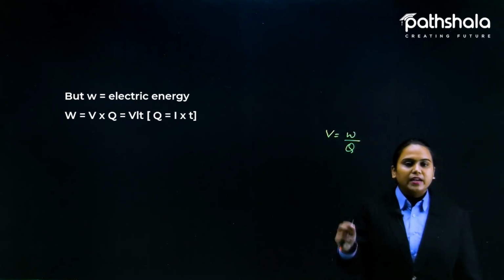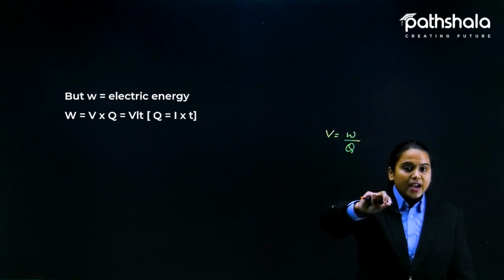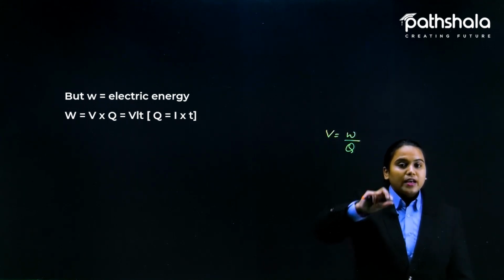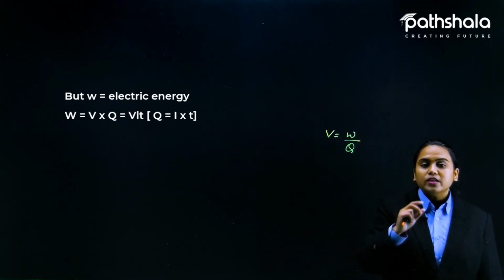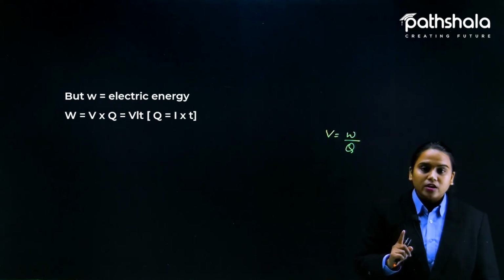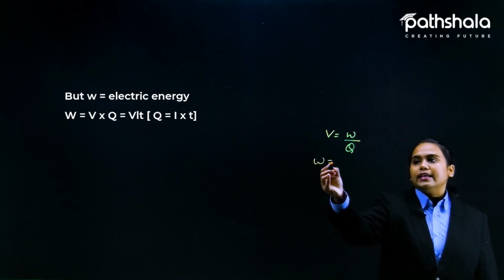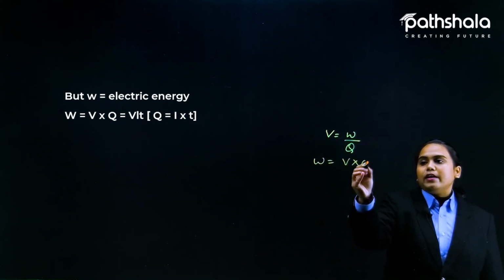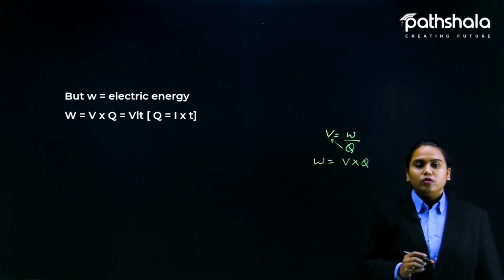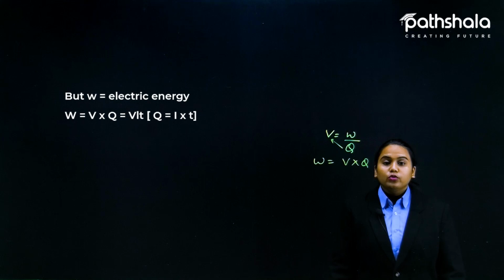You remember the electron brought from infinity to a given point in the field, and the work done by the charged particle gives the potential. So we can exchange and write V multiplied by Q by cross multiplying. Now we have W is equal to V multiplied by Q.